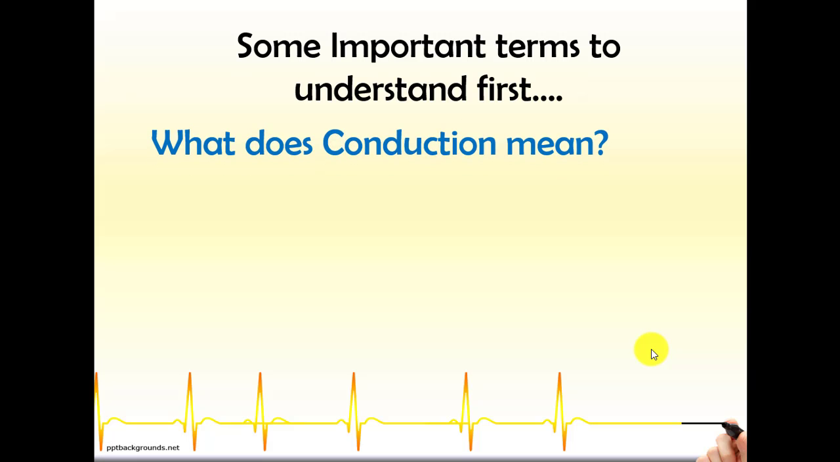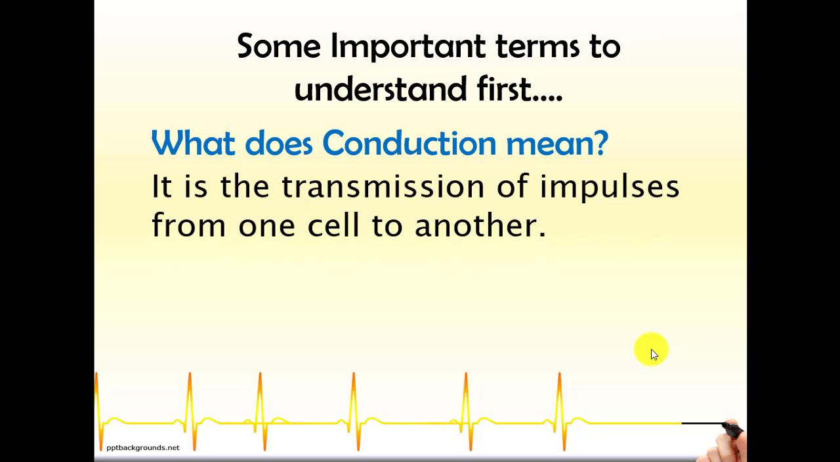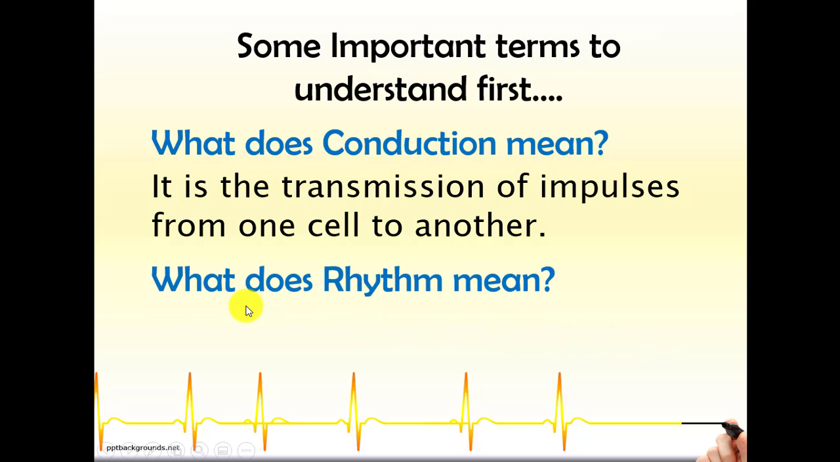So let us start, and basically we are going to talk about what conduction means. Conduction is basically the transmission of impulses from one cell to another cell. I think this is self-explanatory: when impulses are being transmitted from one cell to another, this is what refers to conduction. This is the mechanism that is happening within the cardiac cells as well. They are transmitting electrical impulses from one cell to another, and they are very efficient when it comes to the conduction or transmission of these impulses. This is what the term conduction means.